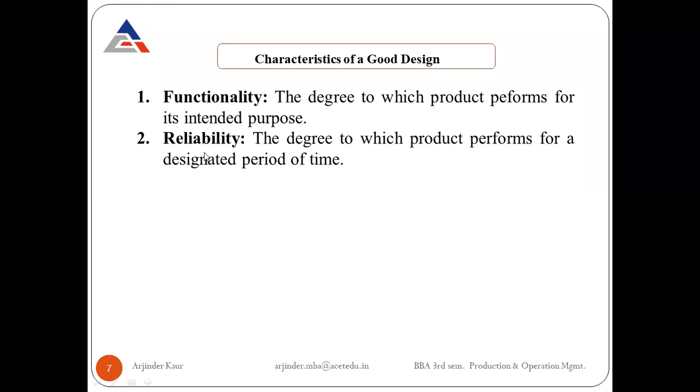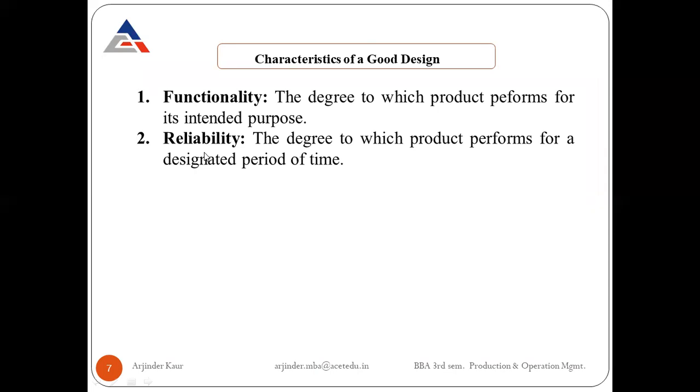The product must perform properly for the designated period of time. If we are buying a pair of shoes, I may expect that they should perform reliably for 2 years. If they do, I'll say it was a good product design, and they have performed reliably for the design life.